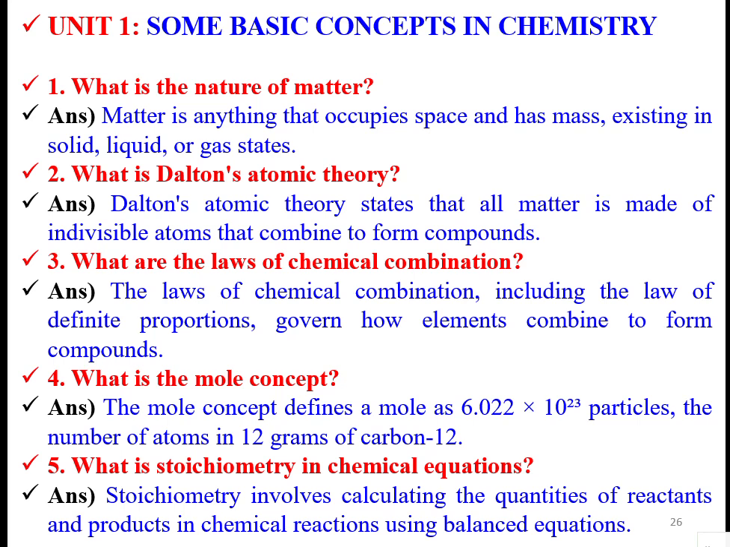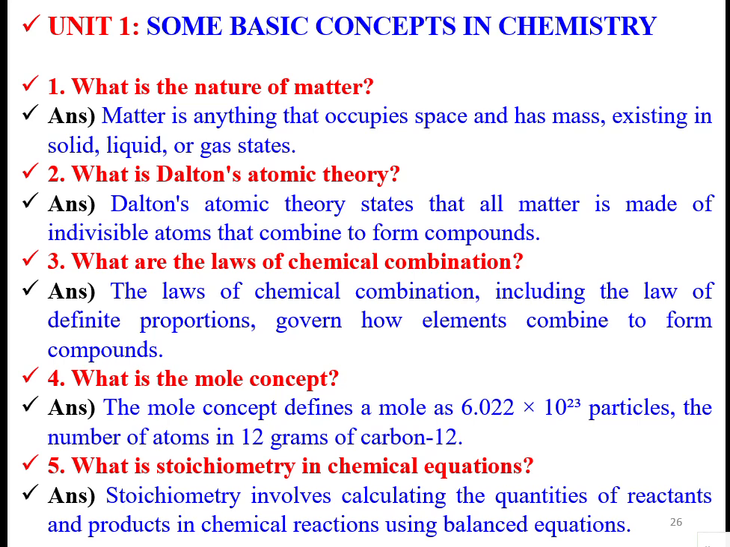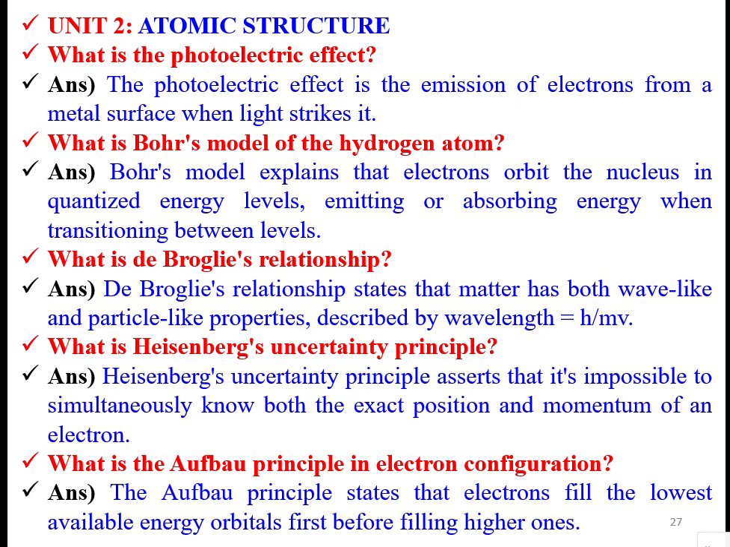What is stoichiometry in chemical equations? In stoichiometry, the quantities of the reactants and products in a reaction are given in a balanced equation. How many moles of A, how many moles of B, how many moles of C, like that. So it gives the proportion among the reactants and products. That is called the stoichiometry of chemical equations. Yes, balanced equation.